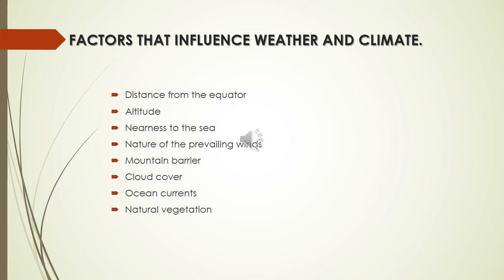What are the factors that influence weather and climate? There are several factors: distance from the equator, altitude, nearness to the sea, nature of the prevailing wind, mountain barrier, cloud cover, ocean current, and natural vegetation. These are the factors that influence weather and climate. Let us discuss them one by one.